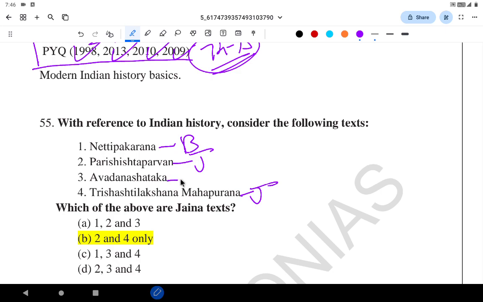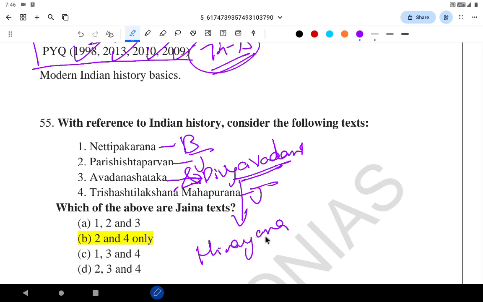Avadana Shataka and also Divya Vadana. Avadana Shataka and Divya Vadana are Buddhist texts of the Hinayana period. Please remember, even 3 is a Buddhist text of the Hinayana period, along with Avadana Shataka and Divya Vadana.